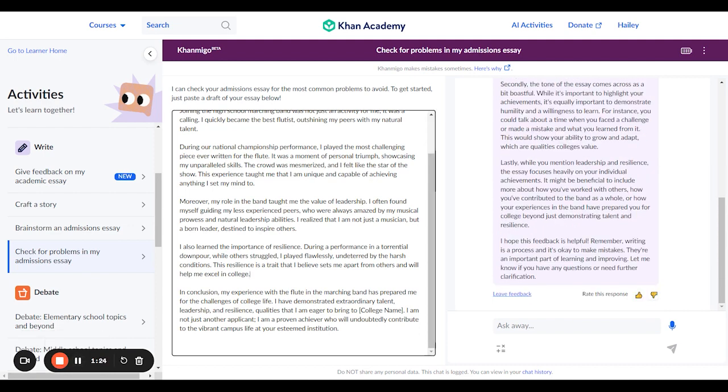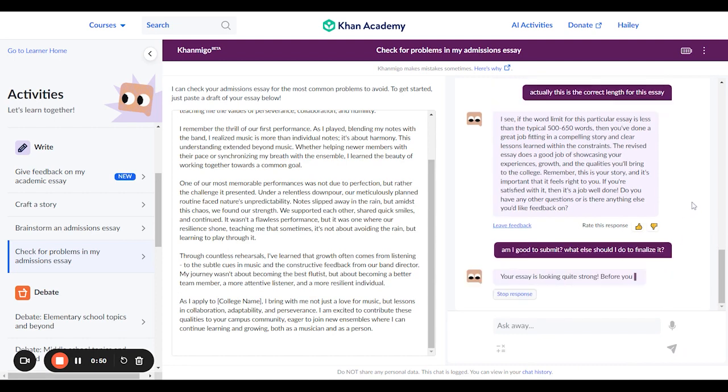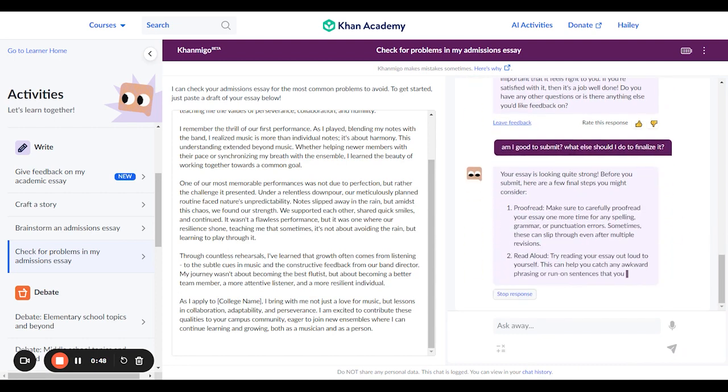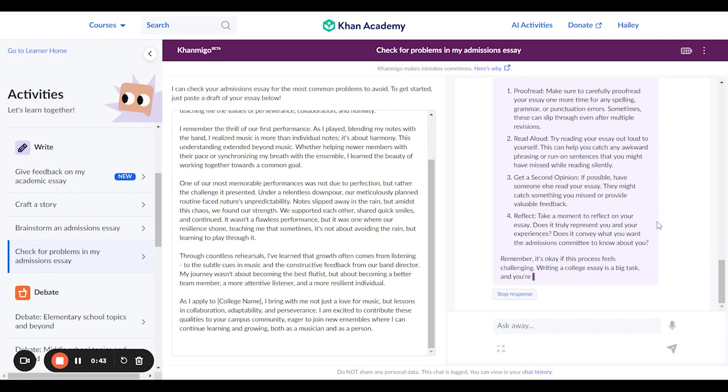You can use this space to rewrite your essay in real time and get feedback as you go. It's a great way to get a reliable review of your application materials before you submit and make sure you're happy with your final result. You can see how Khanmigo can give you peace of mind to make sure you have all the boxes ticked before you submit your essay. Here it's giving me some last tips: proofread, read aloud, get a second opinion, and reflect.